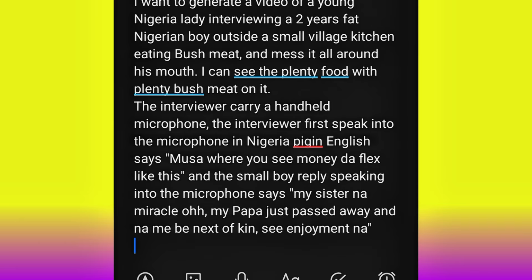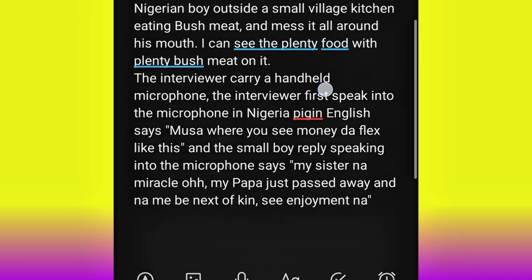And then the interviewer carries a handheld microphone. Yes, the interviewer, the lady that wants to interview him, I want her to carry that kind of handheld microphone, right? And then the interviewer first speaks into the microphone in Nigerian Pidgin English, says, do you understand? It's the interviewer that will first speak. This is where a lot of people get it wrong. You need to make it clear and make it simple to the AI that it is the interviewer that first speaks. The interviewer needs to ask the boy a question, and then the boy will now reply.